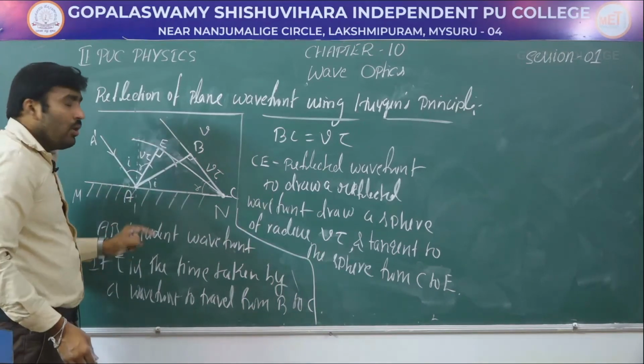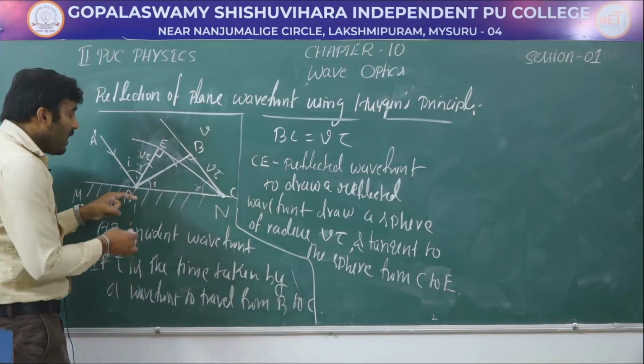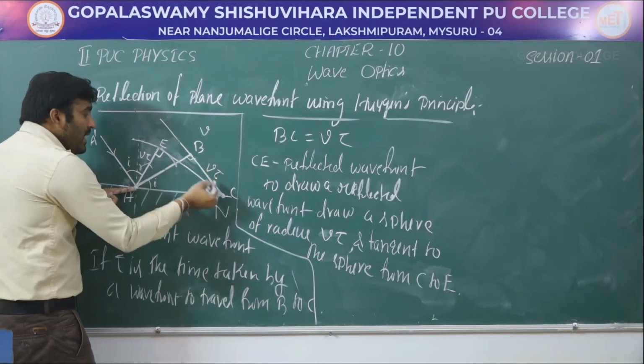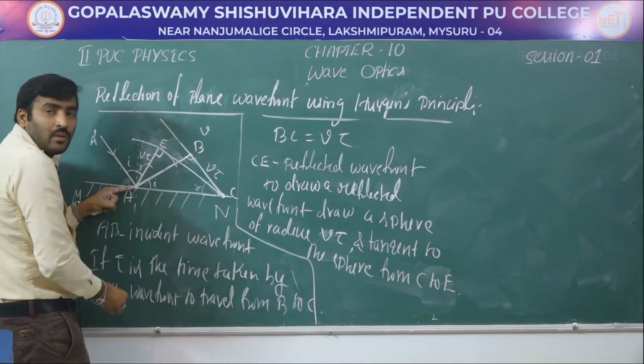Now you can observe the two congruent triangles here, the triangle ABC and the triangle AEC.